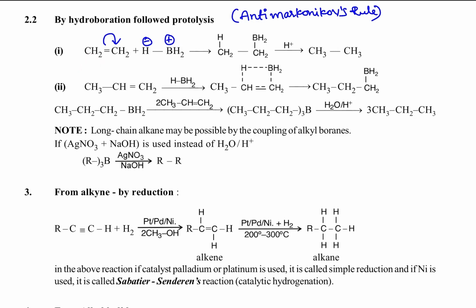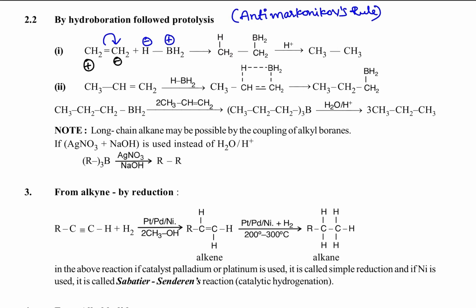Between these, one transition state we can get.